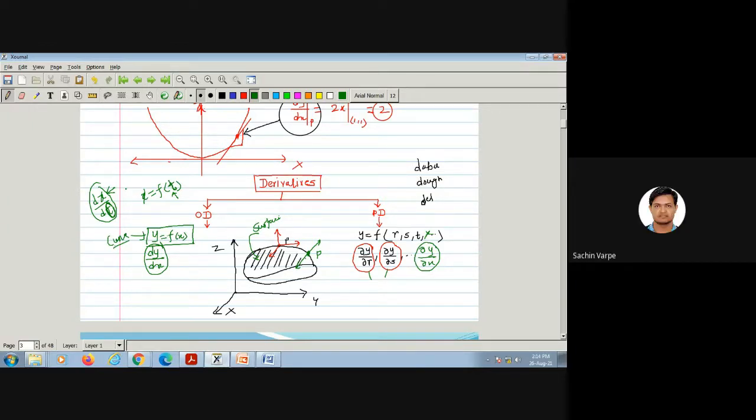In case of a geared bike, the accelerator is not the only variable on which the speed depends. What are the remaining variables? The remaining variable is the number of gears, right? Because the speed varies as the gear varies. Am I right? So that is an example to differentiate the concept of ordinary derivative and partial derivative. I hope everyone got the point from this example.